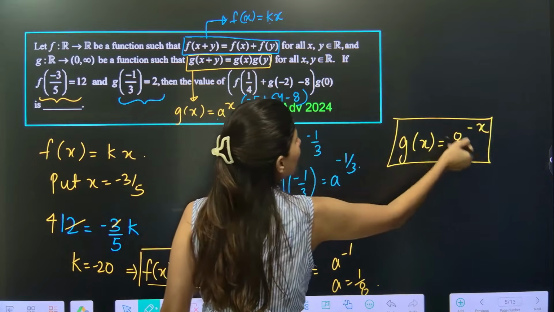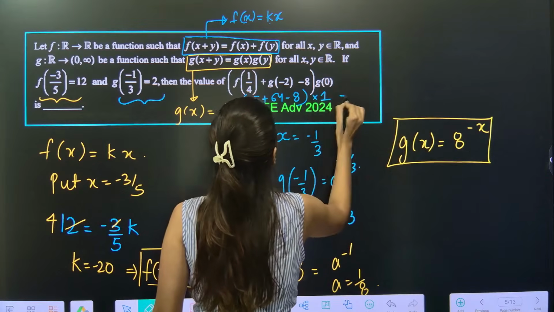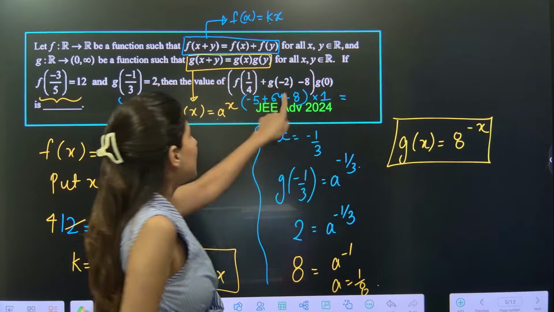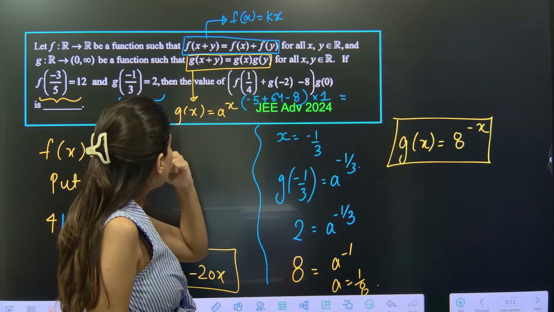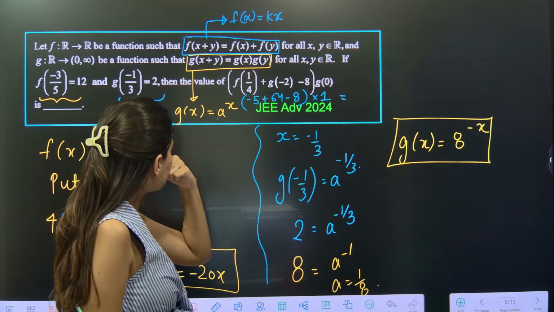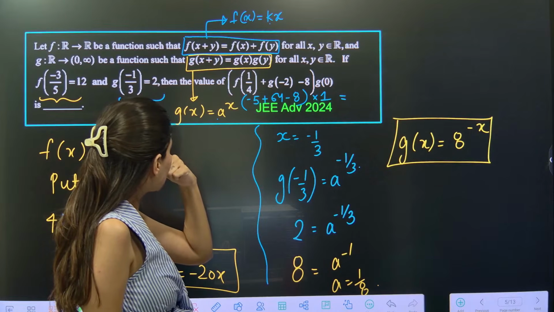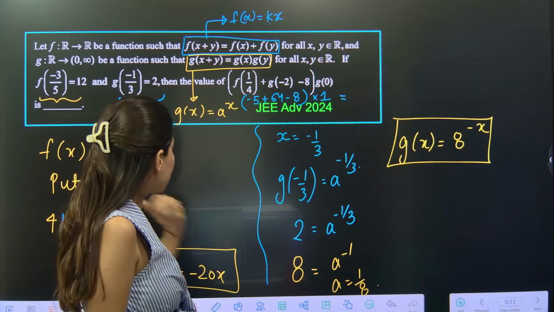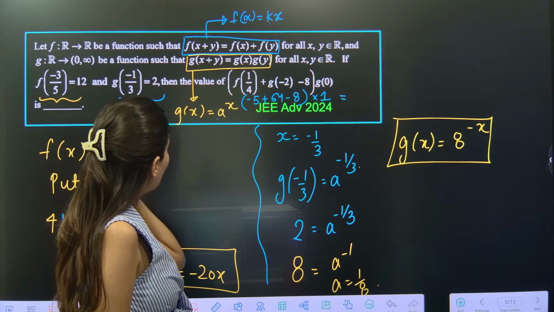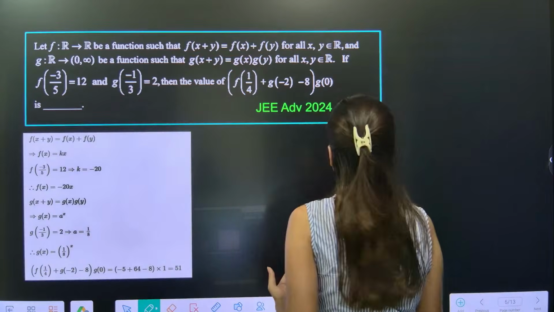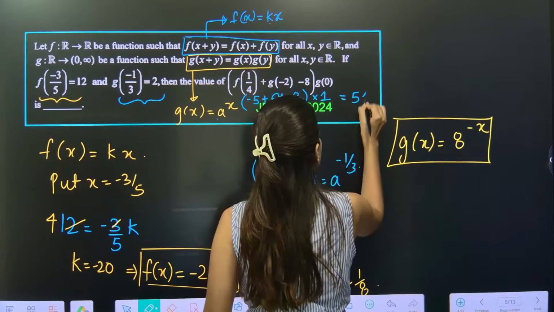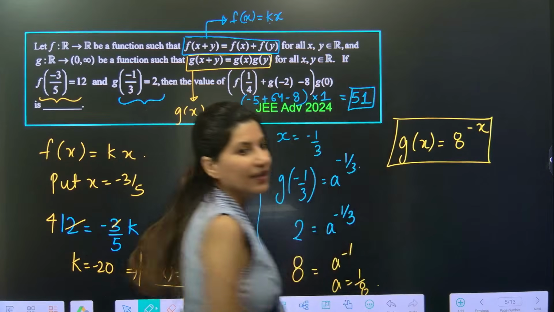The moment you put 0, it will be 1. So into 1. So the answer would be what? 64 minus 8 is 56. 56 minus 5 will be 51. So the answer will be what? 51. Yes, absolutely correct.